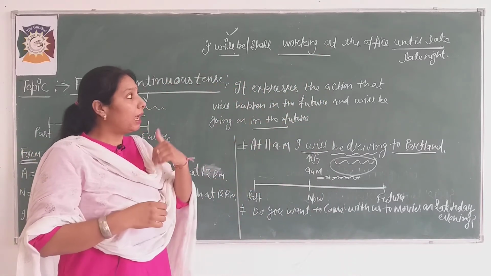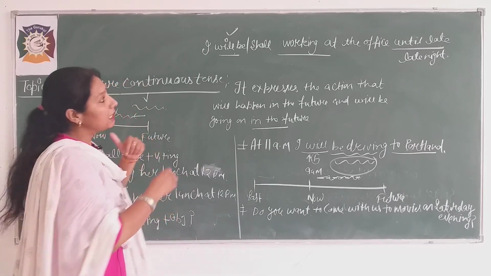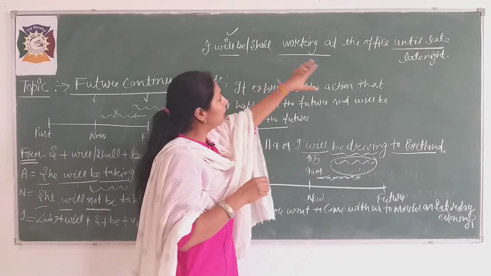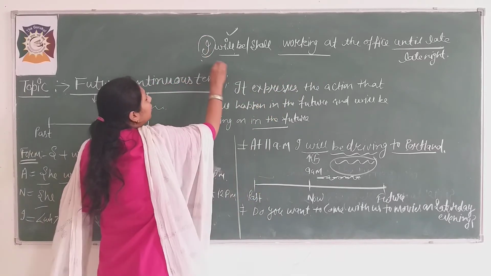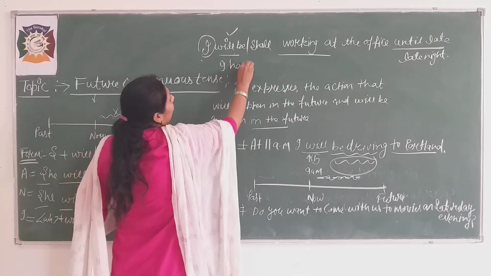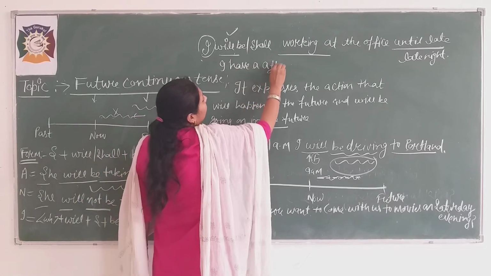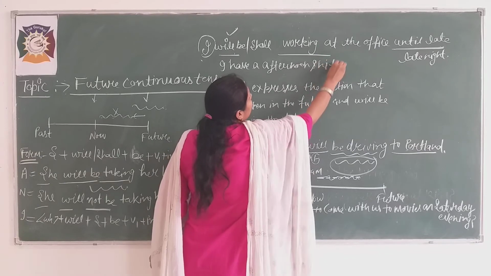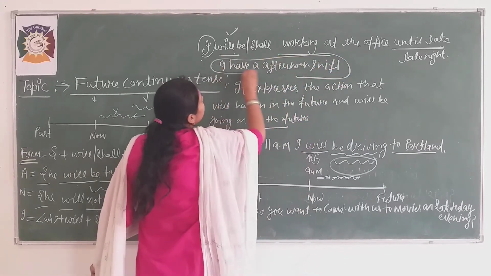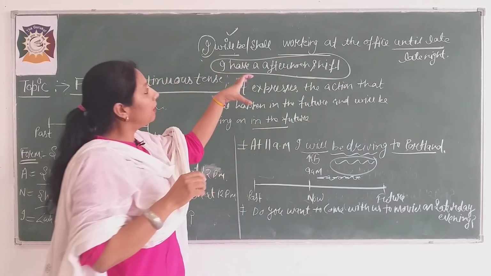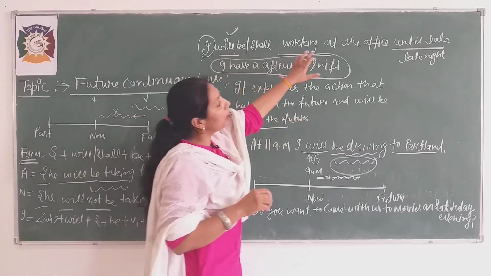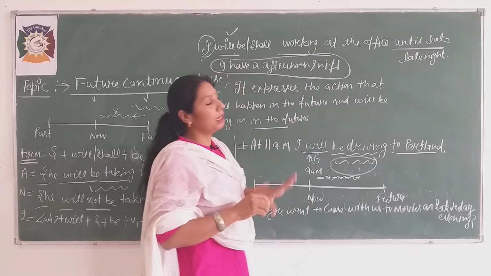Okay, that's why I can't come. Okay beta, and see, means afternoon shift is there. I have an afternoon shift. Might be the person has an afternoon shift, and that's why he is saying I will be doing something. Okay, in the future I will be working at the office until late night.